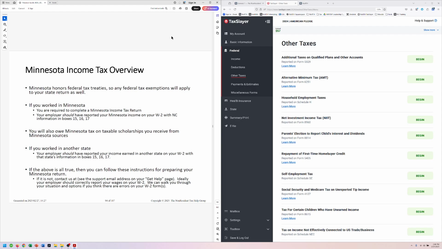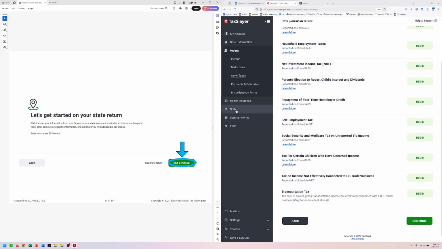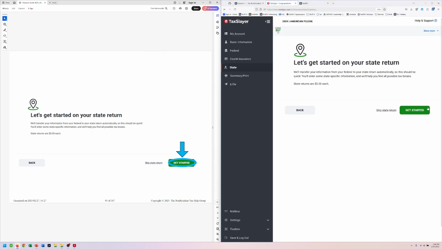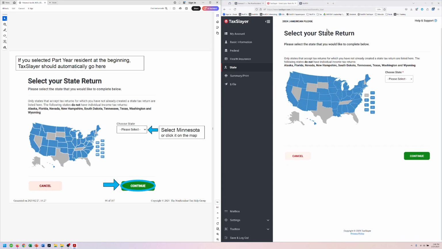All right, so we walk through some basic Minnesota tax information, and we're going to get started on the state return. So I'm going to click here on the state, and off we go. Let's get started. Okay, so we selected that part year resident, and that took us to this map here. So we can choose Minnesota, and it makes it really easy to get started.